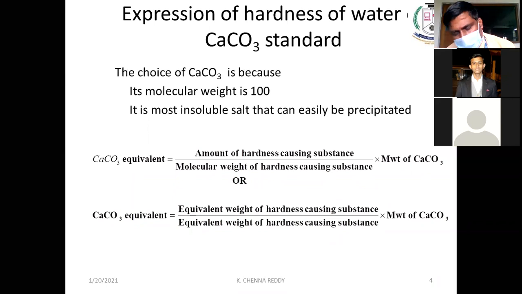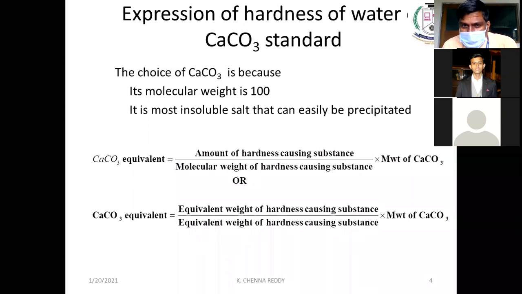And even calcium sulfate, we are expressing it with equivalent weight of calcium carbonate. Even magnesium chloride, we will be expressing it with equivalent weight of calcium carbonate. Why we are expressing with equivalent weight of calcium carbonate? The molecular weight is 100. For calculations, it will be very easy.